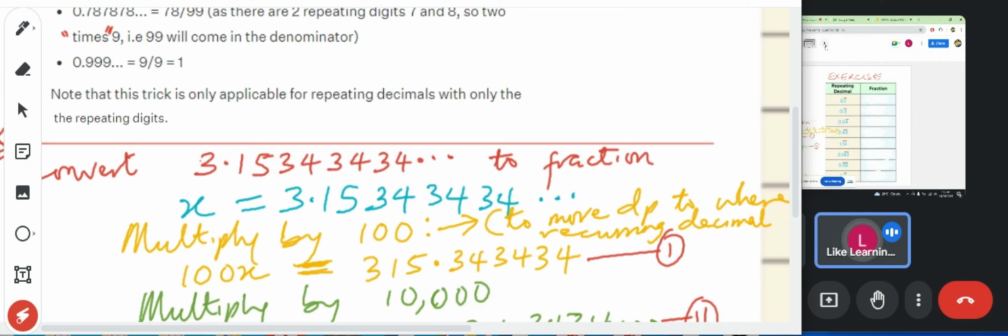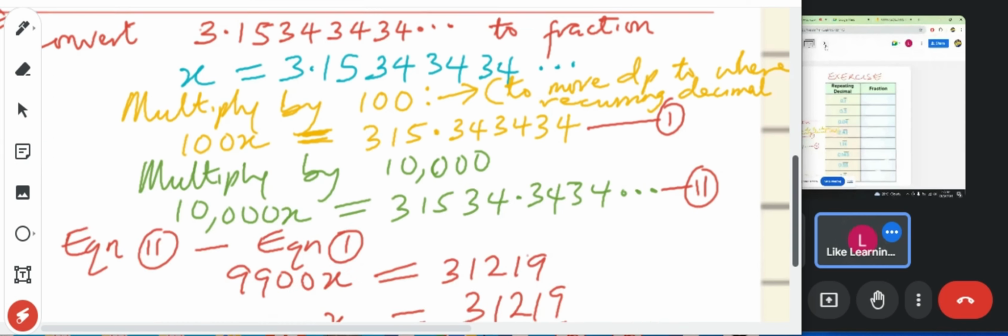After you've done that, you multiply this by 100, 100x, and multiply this by 100, you get this. Call that equation 1. This is a special case for this type. Then you need to multiply it by something that moves it after the first full recurring decimal. After the first is 34, so we move it to here. That means you need to multiply by 10,000.